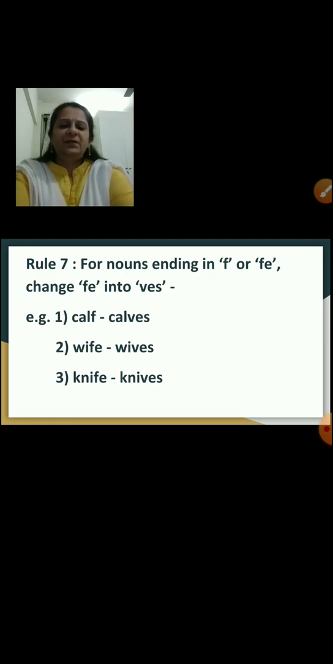Third example, knife. Here again the noun is ending in FE, so you have to drop the FE and change it to VES: knives. So this is how these nouns are changed to plural. Calf becomes calves, wife becomes wives, knife becomes knives.